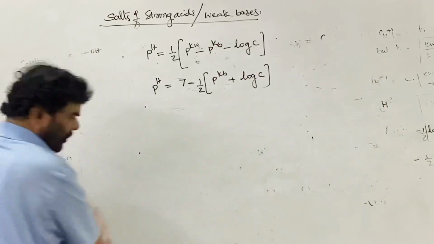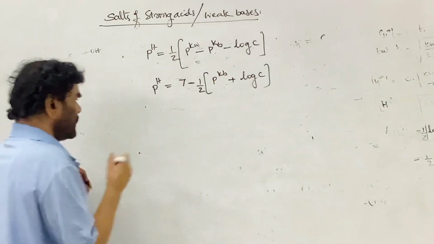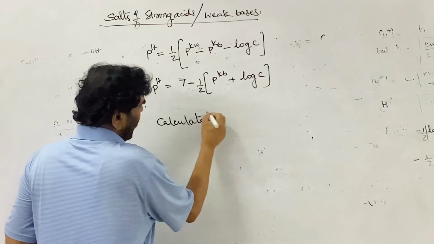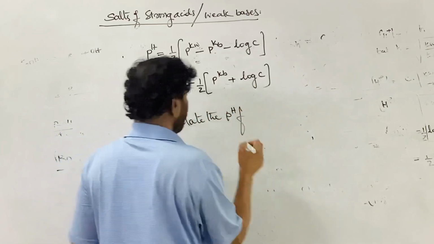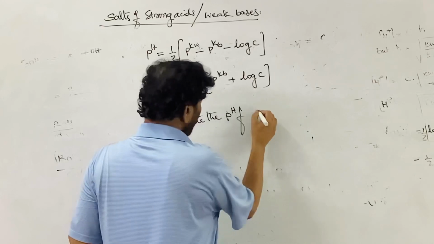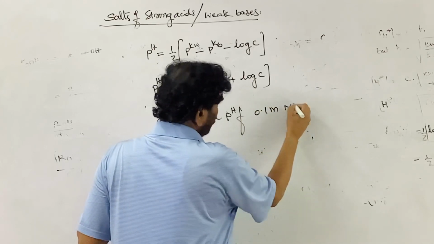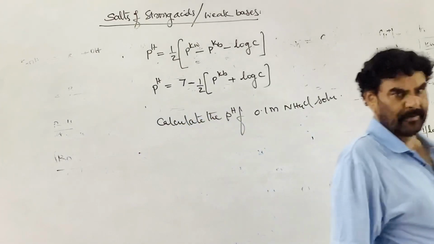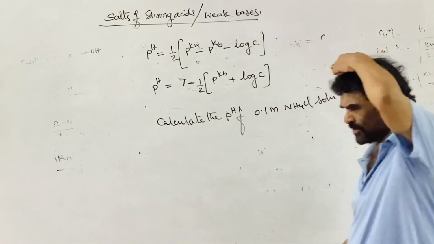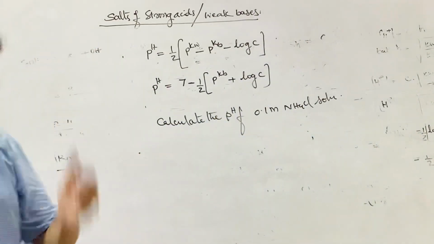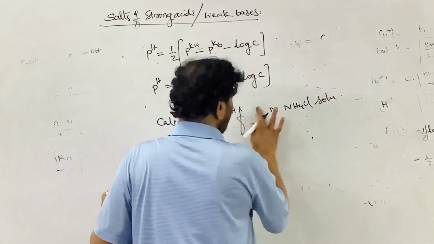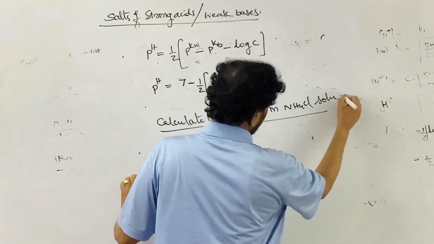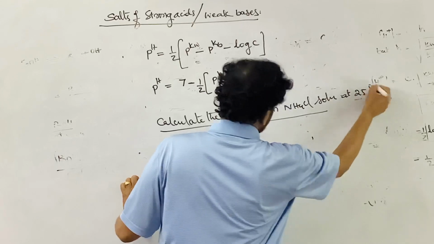Now we can calculate one thing. Calculate the pH of a 0.1 molar ammonium chloride solution, or 10 to the power of minus 2 molar ammonium chloride solution, whatever it is, at 25 degrees Celsius.